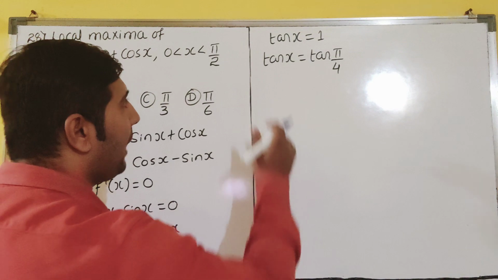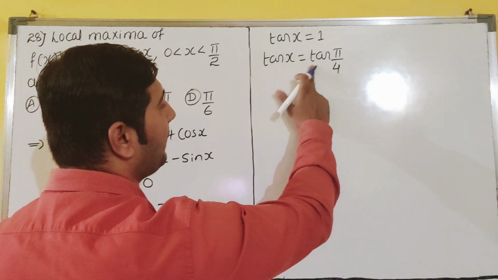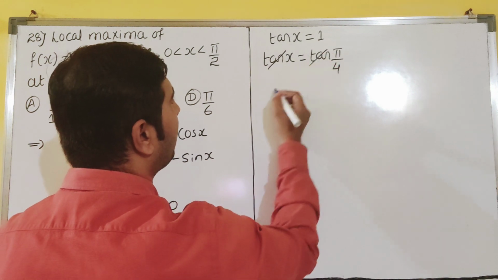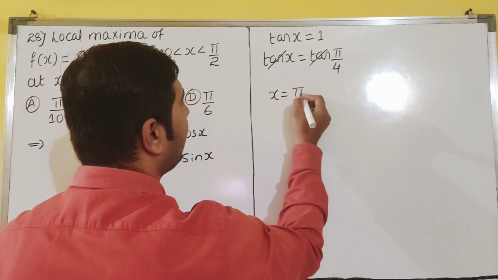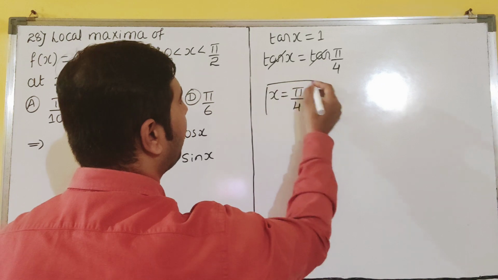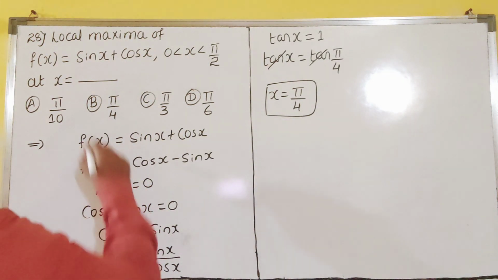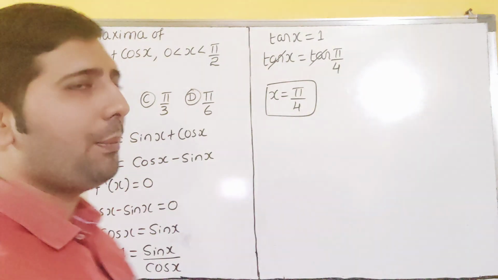So that's why, keeping that in mind, we are keeping the answer as what? Tan pi by 4 is 1. So tan gets cancelled, and you will get the answer as x is equal to pi by 4, dear students. So our answer, the x value, is how much? That is pi by 4. Our answer will become B for bingo, dear students.